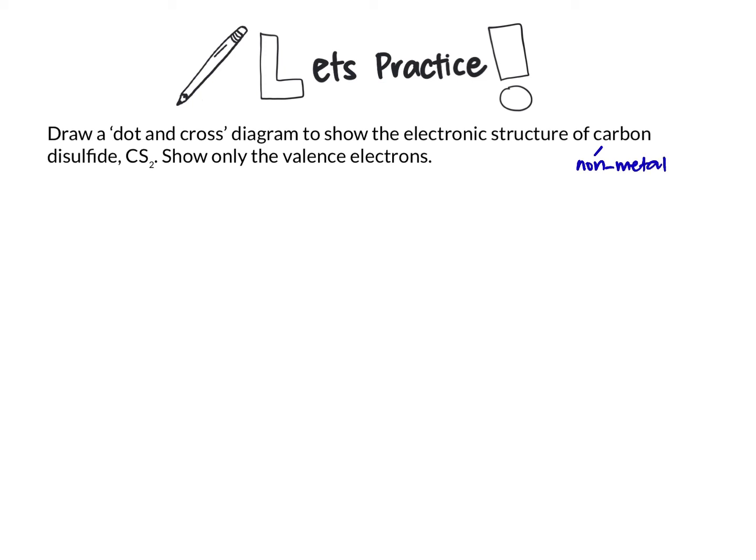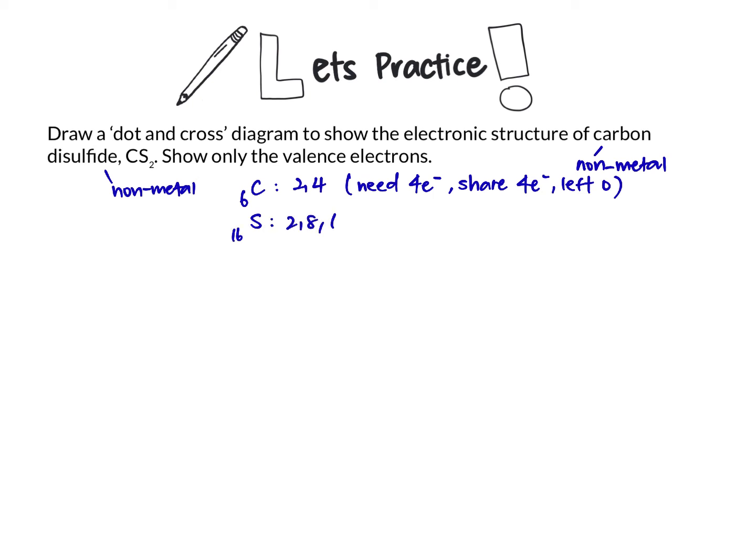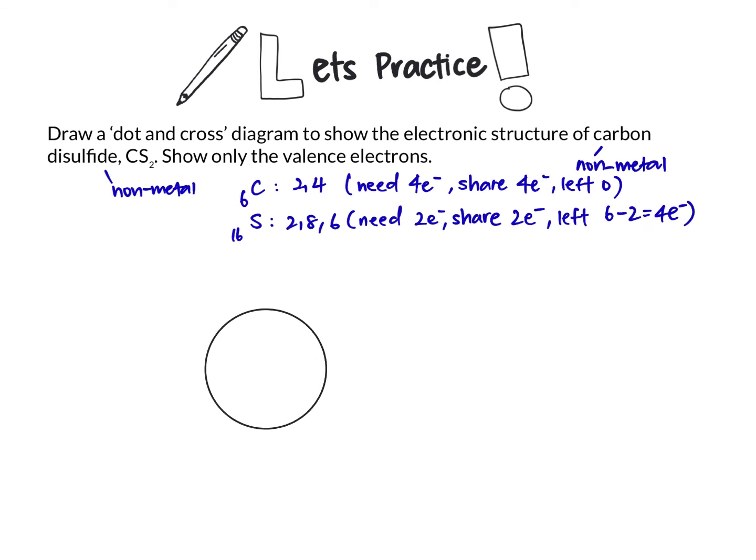By now, always check the formula for whether there are atoms that are non-metals or metals. Non-metals will give covalent bonding. Same thing, write out the electronic configuration, how many electrons needed, how many electrons to share, and how many electrons left after the sharing. The workings are always the same. Notice that there are 6 electrons in the outermost shell for sulfur.